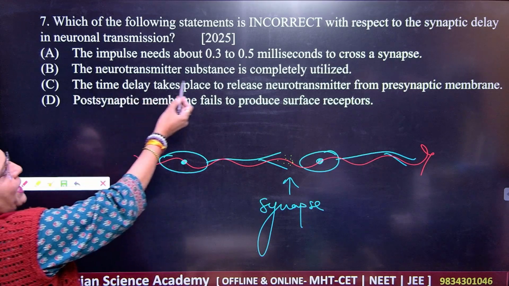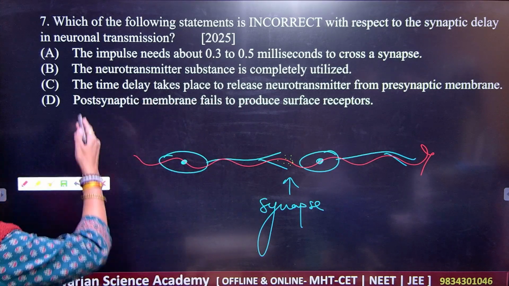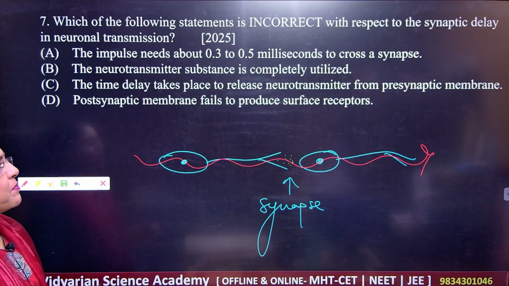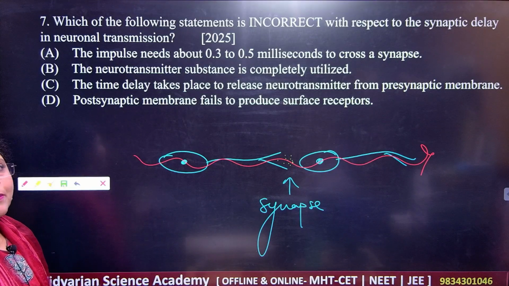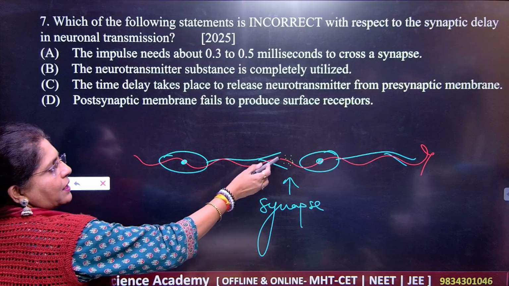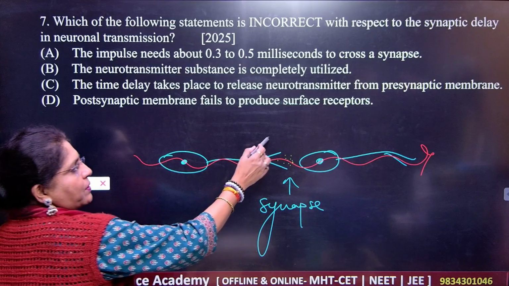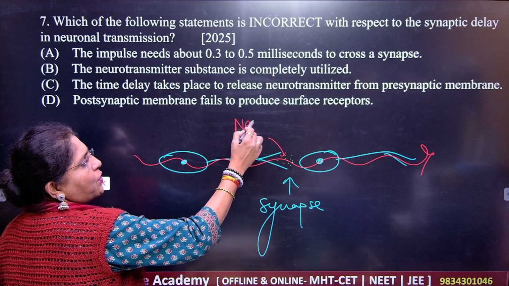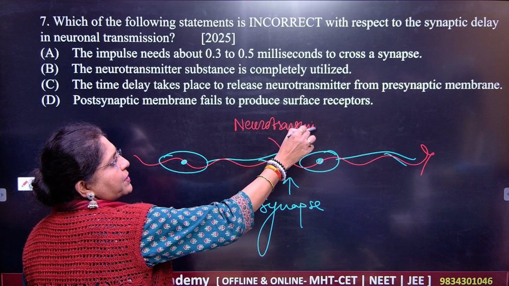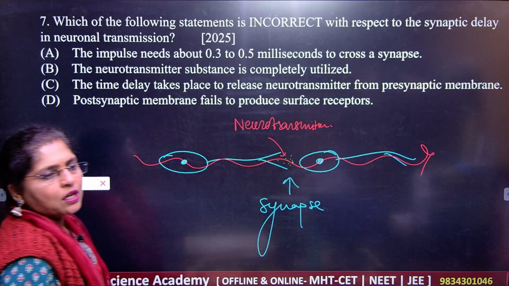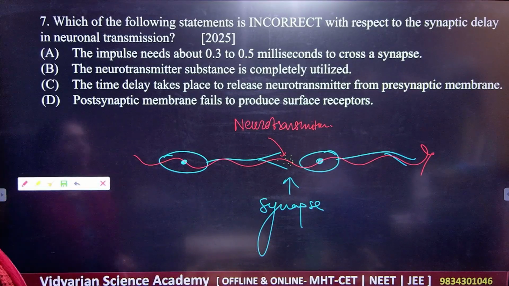Next, the neurotransmitter substance is completely utilized. Option number 3, the time delay takes place to release the neurotransmitters from the presynaptic membrane. This is very important because it gives you the presence of what here? Here you are getting the neurotransmitters. And you know that neurotransmitters are very, very important to propagate the impulse, right? Then what is option number 5?